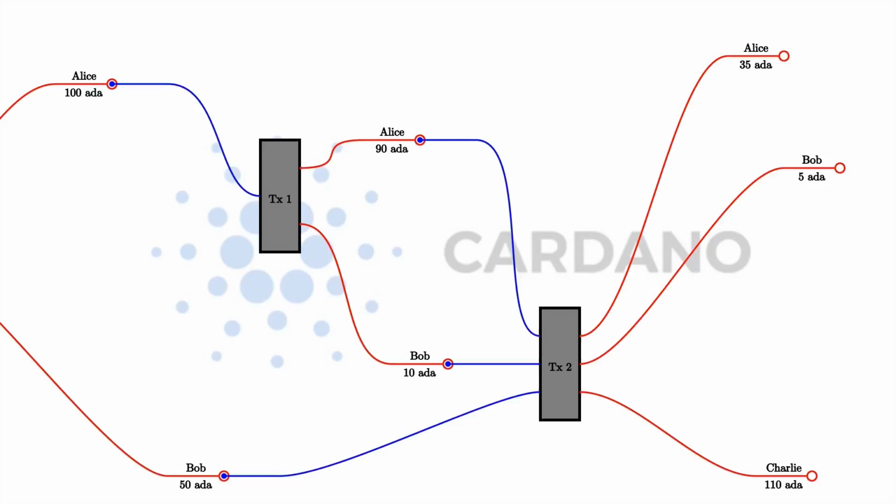When I talked about the extended UTXO model, I explained that each UTXO, each unspent transaction output, has an address and a value. And then when that was extended to the extended UTXO model, additionally, a UTXO also has a datum. And we have seen examples of such datums in previous lectures. But in almost all the examples we have seen so far, the value was always simply an ADA value or Lovelace value. An exception was the first contract I showed you as an example, namely the auction contract.